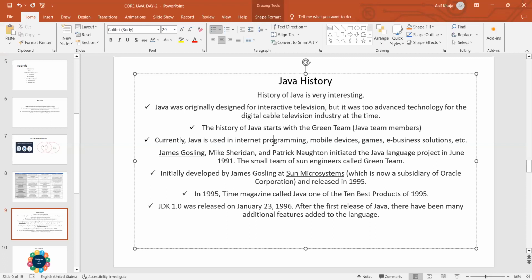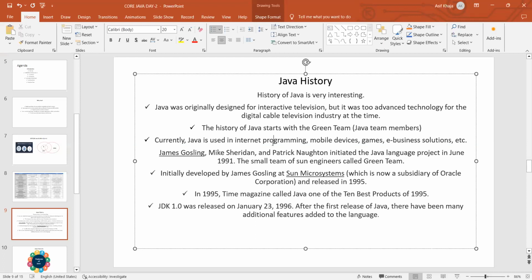So the history of Java starts with the Green Team. Green Team means what? The Java team members who developed this Java, right? They used to be called the Green Team. Okay. And nowadays, Java is used in internet programming, mobile devices, games, e-business solutions, etc. In these many sectors they are using Java, though earlier it was developed for digital cable. Now it has been introduced in these many areas.